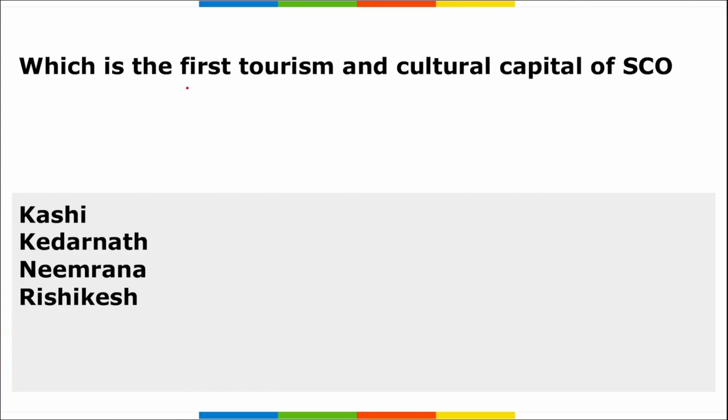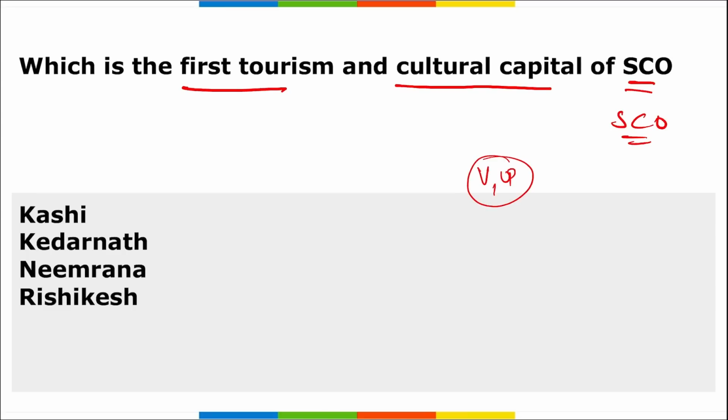Next, which is the first tourism and cultural capital of SCO? Very important. SCO is your Shanghai Cooperation Organization. So tell me, which has been declared as the first tourism and cultural capital of SCO? This was declared during the meeting of heads of SCO tourism administration that was in Varanasi, Uttar Pradesh. So coming back and again remember we are talking about Kashi. Kashi has been declared as the first tourism and cultural capital of SCO.